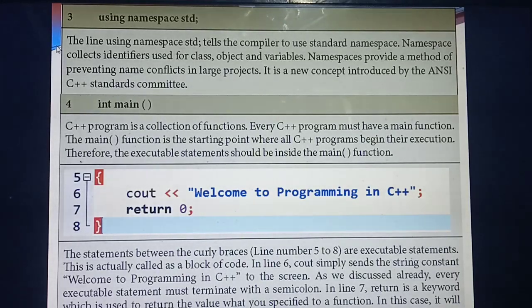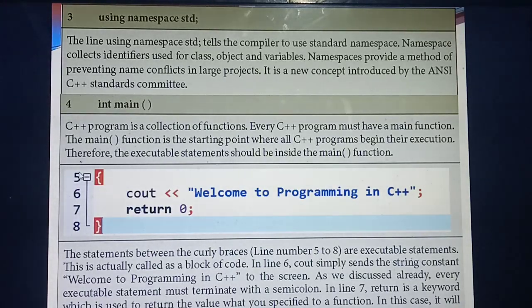Understand? Next line they are giving return. Okay, so what's the meaning of return? It will return the value. What value you have mentioned inside the function, that value it will return. Okay, here they are giving return 0. That means it will automatically return to the main function. So understand? This is the normal format for a C++ program. Understand the concept? This is common for all the programs.